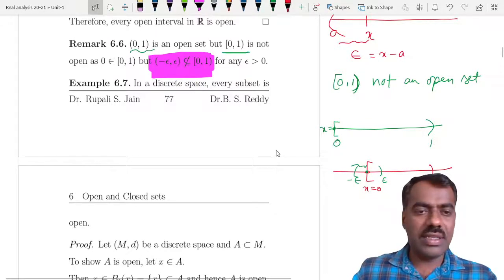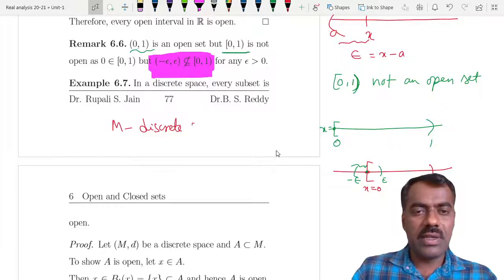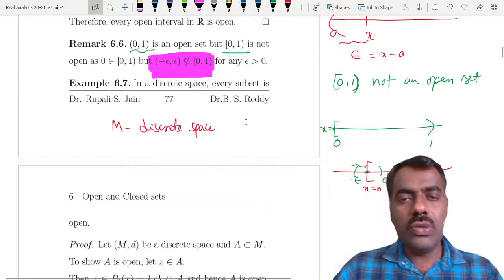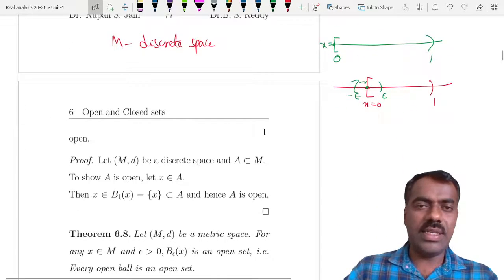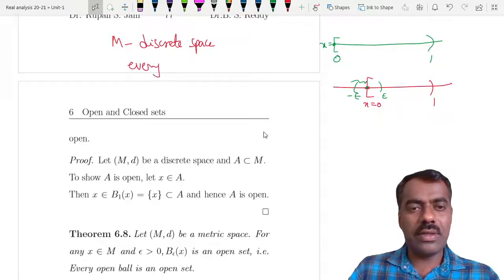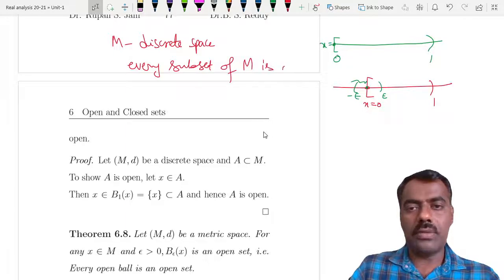Now what about the next one? As we discussed, if M is a discrete metric space, then it has a huge collection of open sets. That means in a discrete metric space, every subset of M is open.